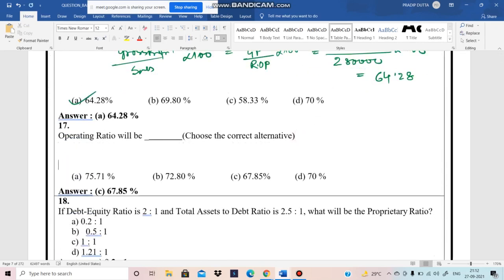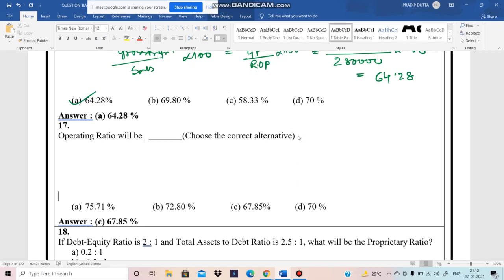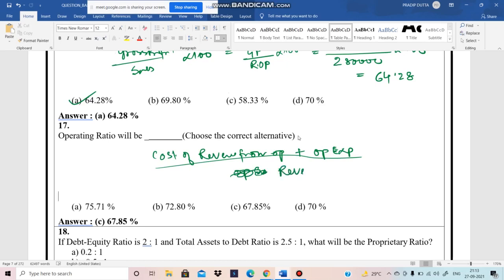Now what is the operating ratio? What is the formula of operating ratio? Cost of revenue from operation plus operating expenses divided by revenue from operation or sales.